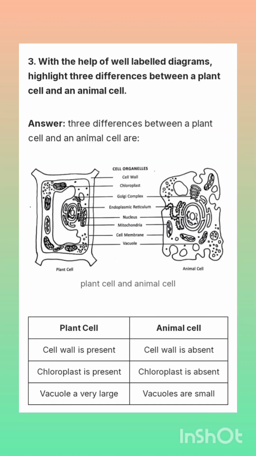Question number 3. With the help of well-labeled diagrams, highlight 3 differences between a plant cell and an animal cell. Answer: Three differences between a plant cell and an animal cell. Plant cell: cell wall is present, chloroplast is present, vacuole is very large. Animal cell: cell wall is absent, chloroplast is absent, vacuoles are small.